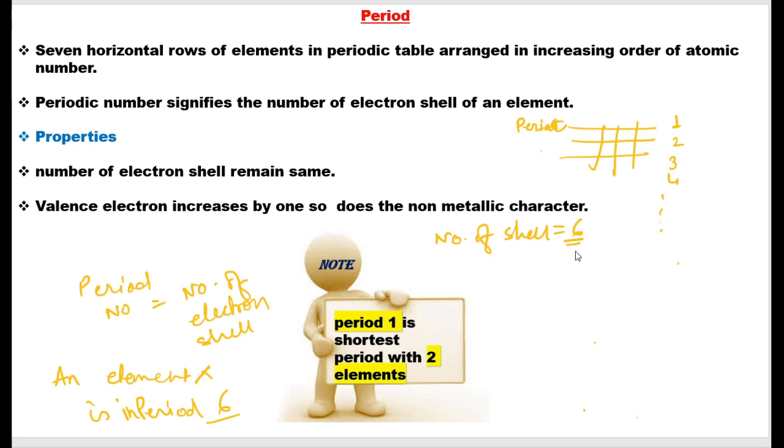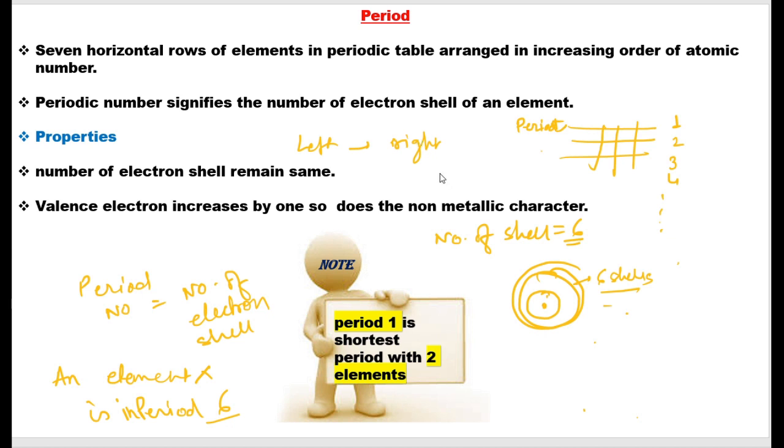Suppose this is an atom, this is the nucleus of an atom. These are called the shells. So there would be such 6 shells. One thing you need to remember: in a period, that is from left to right as you go, the number of shells will never change.